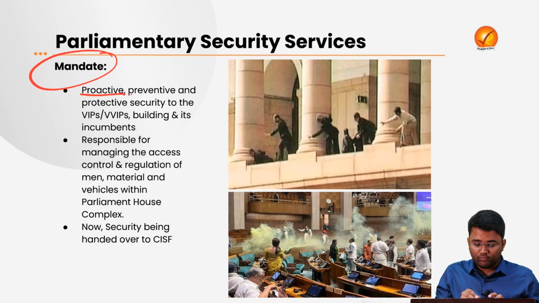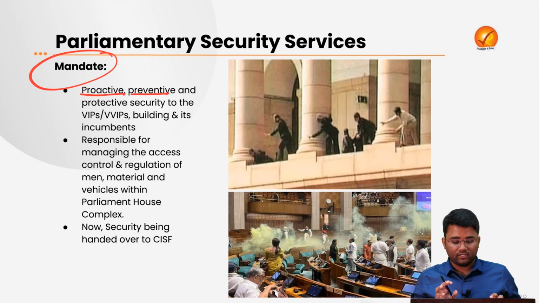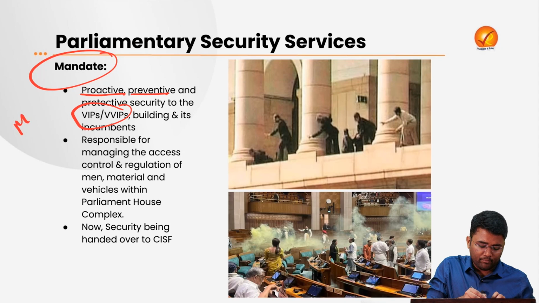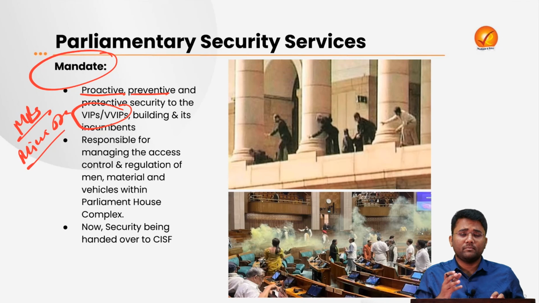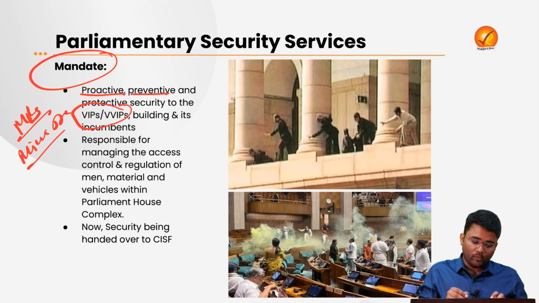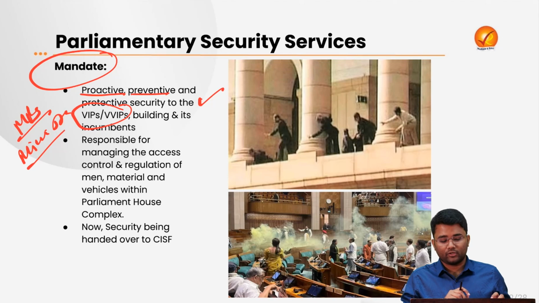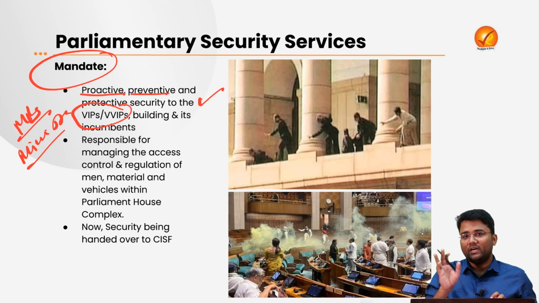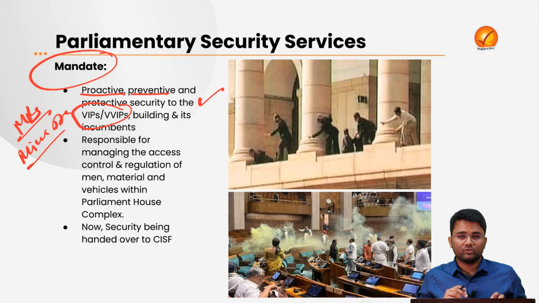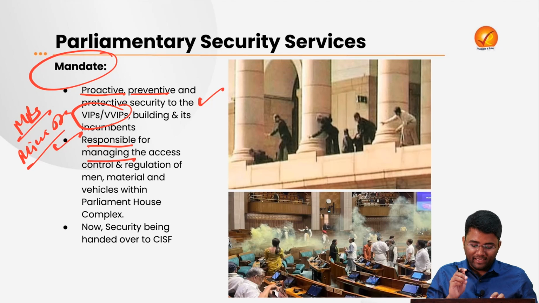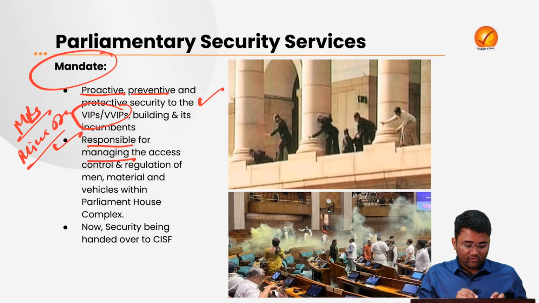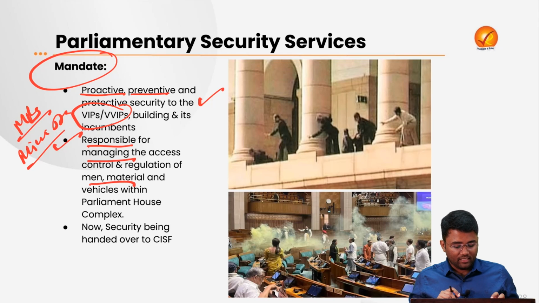Now, what was their main mandate? The main mandate was to provide proactive, preventive and protective security to all the VIPs and VVIPs visiting the Parliament. This can be MPs, ministers, all the former MPs, etc., or people visiting the Parliament building. Apart from this, providing security to the building of Parliament was also one of the main mandates of the PSS. They were also responsible for managing the access, control and regulation of men, material and vehicles within the Parliament House complex.